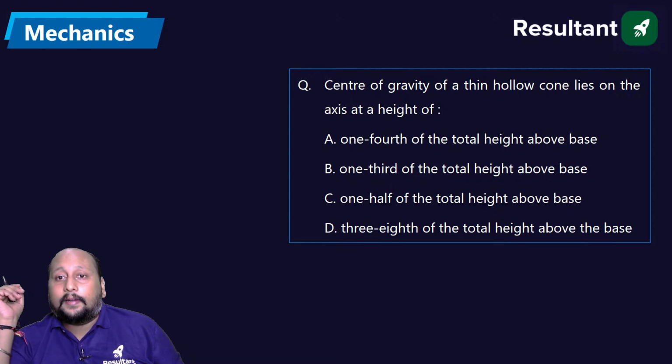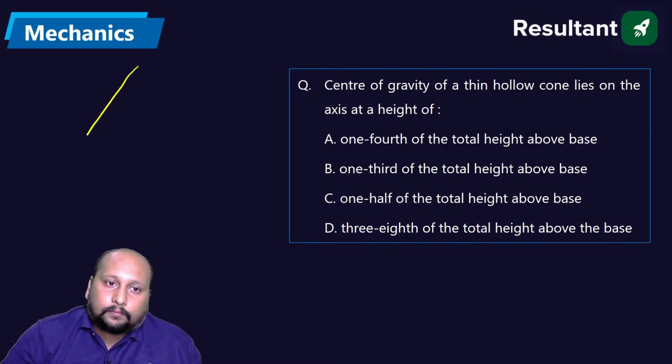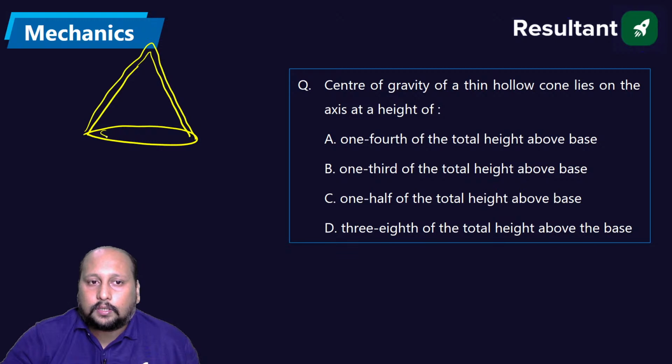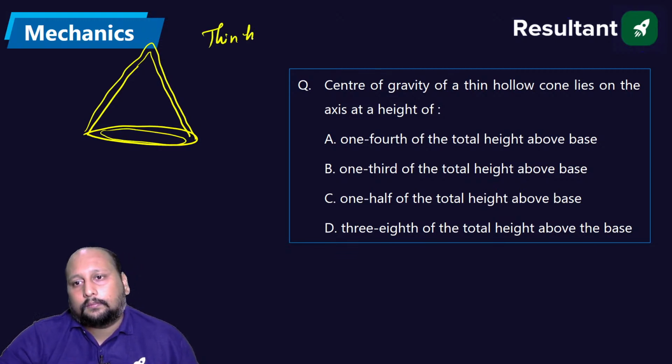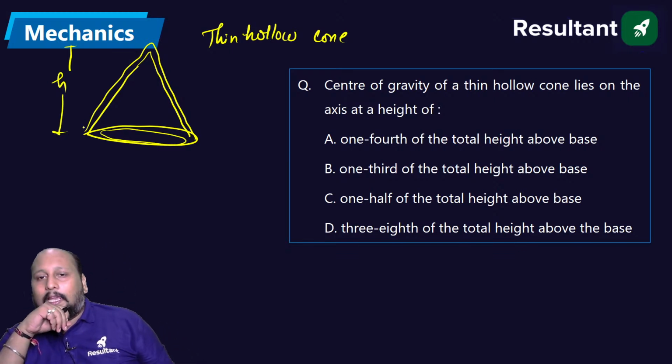The center of gravity of a thin hollow cone lies on the axis at a height. We are having a thin hollow cone. This is a direct formula; they ask this kind of question many times. This is a thin hollow cone, and let's say this is height h. Where will the centroid be located? A, B, C, or D?